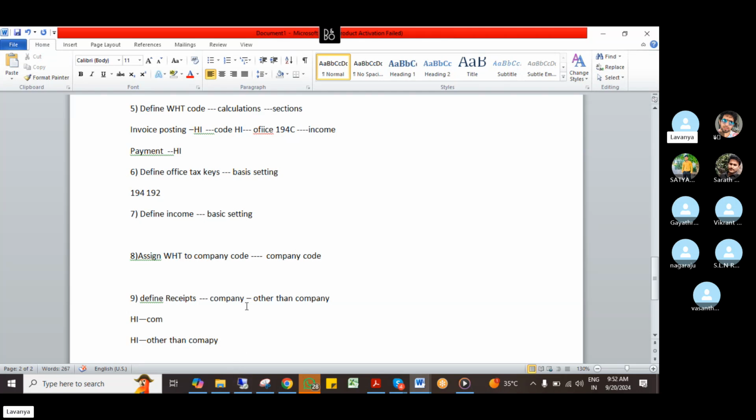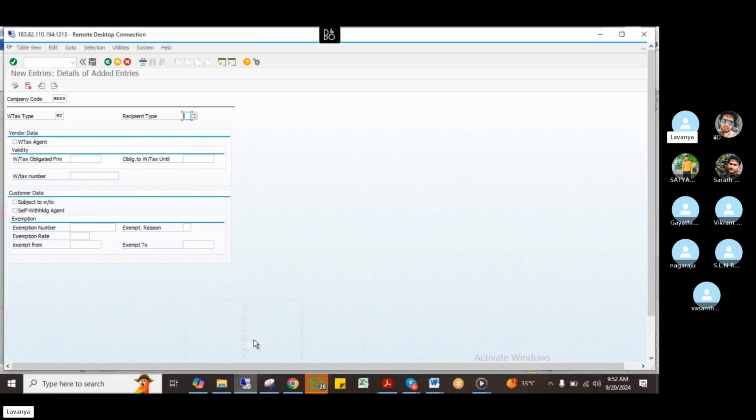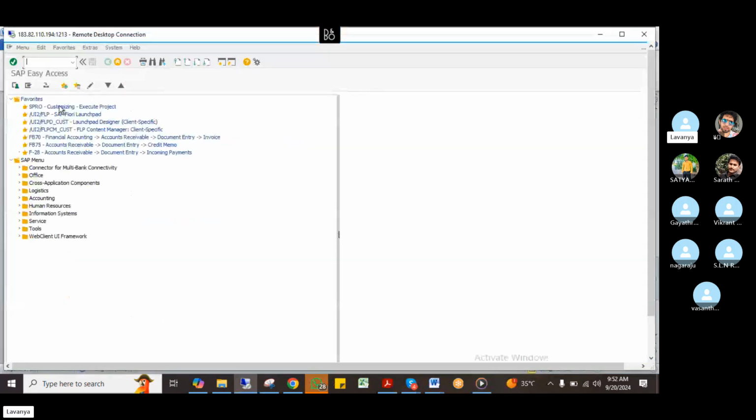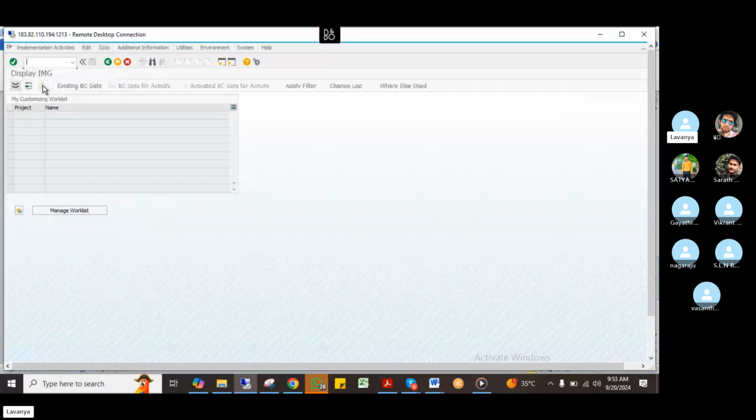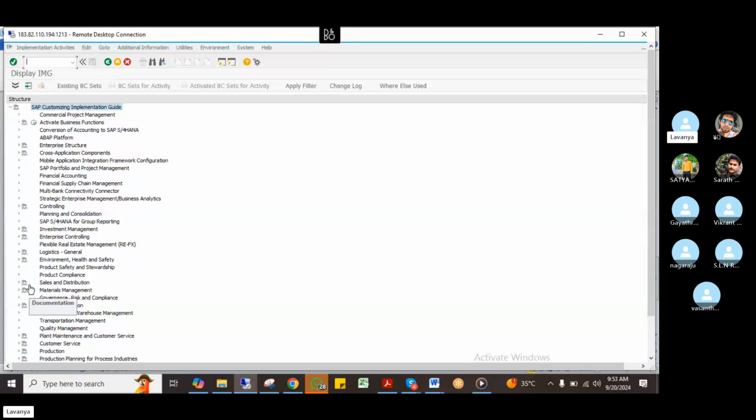I'll show you. It is a baseline configuration. This is baseline configuration, it comes under basic settings. Okay. Come to the new tab. SAP reference IMG. Maybe I don't complete this one.